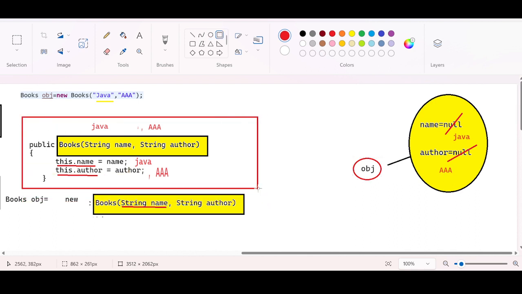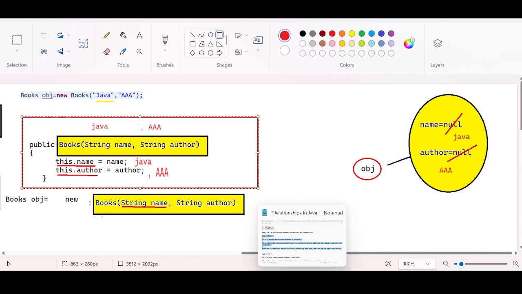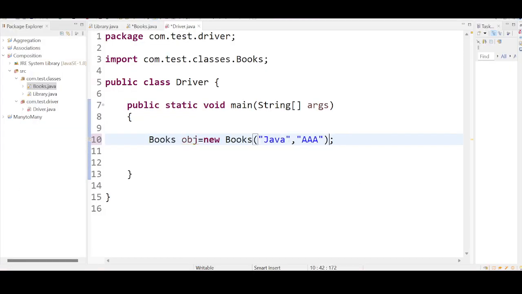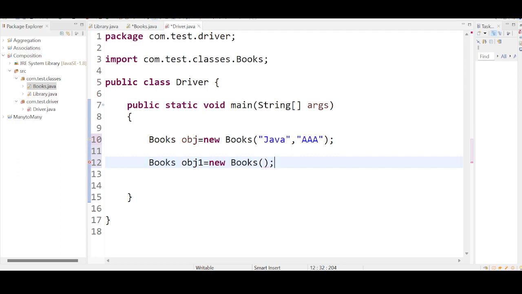That's why we use constructors to initialize values to the instance variables. Like this, I can use another constructor, obj1 equal to new books, this time Python.